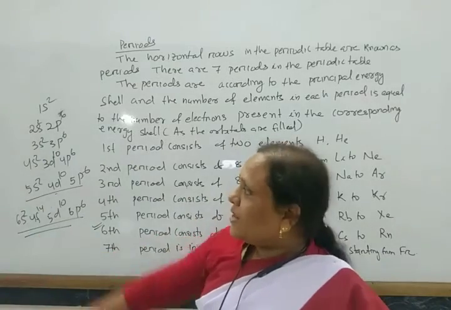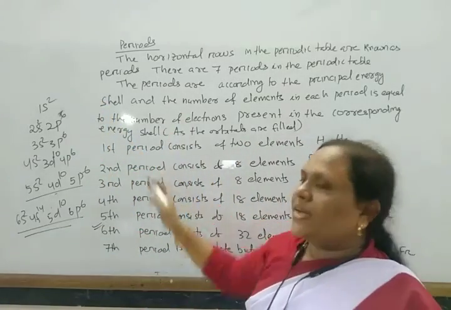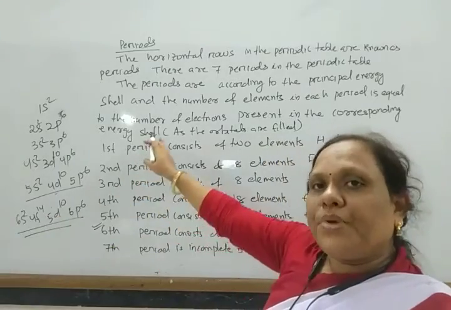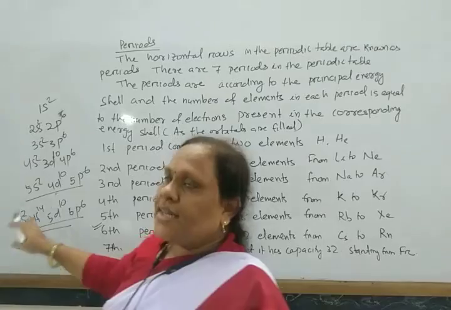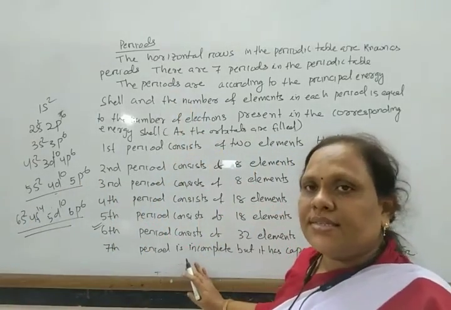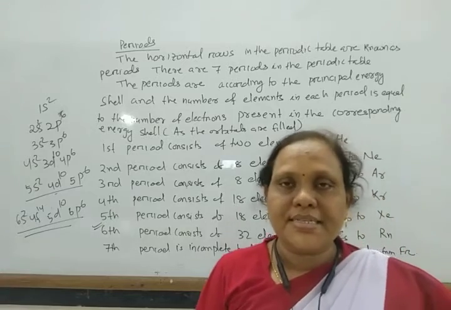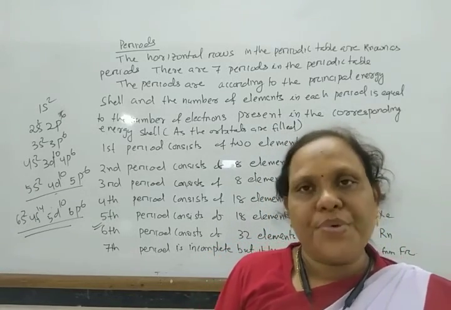So as we arrange the electrons in the electronic configuration, these periods are there, and according to the highest quantum number, the period numbers are there, and how many electrons are present, in this way the period contains that many elements. So these are just the construction of periods.